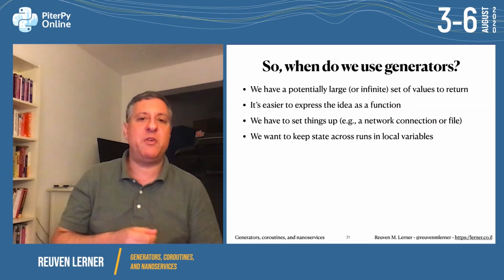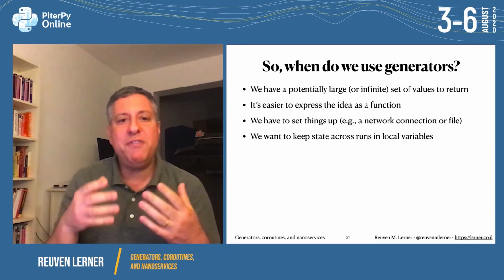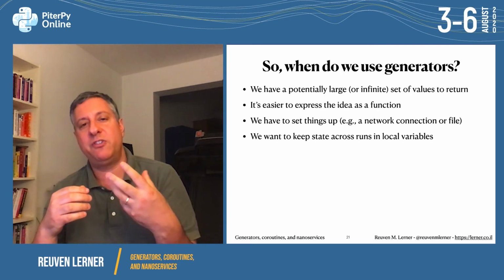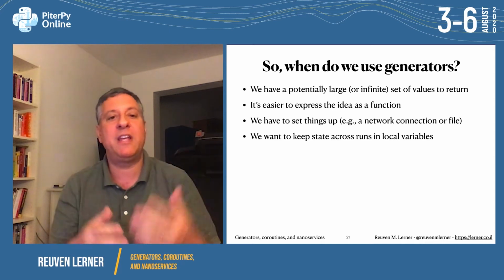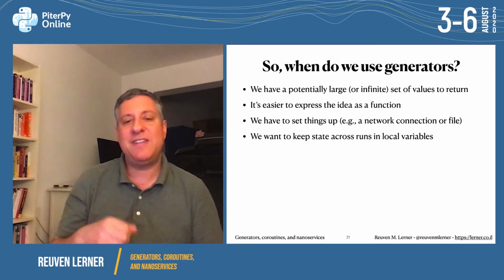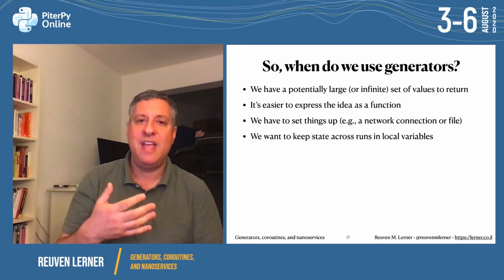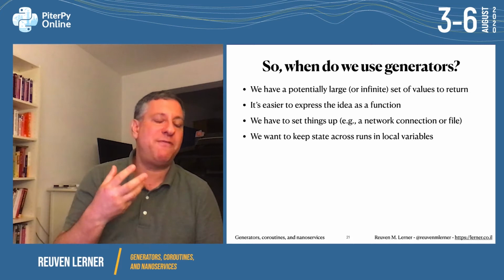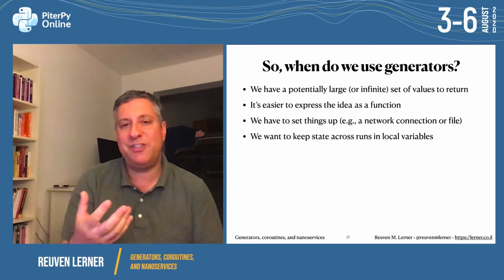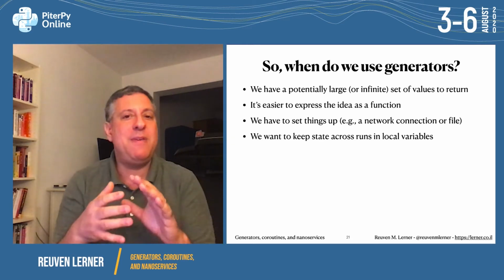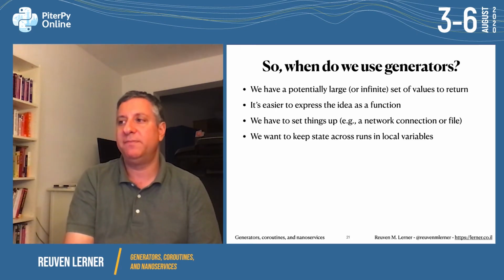So when do we use generators? If we have a potentially large or infinite set of values, often it's easier to express the idea as a function, right? There are things that just don't work as well as objects. But if I have a function, I can describe it really well, like we did with Fibonacci there. Often I have to set things up. So I have to set up a network connection. I have to set up a file. I have to connect to a database. And I then want to use the fact that my function's local variables don't go out of scope. And I can cache that information or use that. And thus, maybe even if the first call will take a while, the subsequent calls won't take so long.